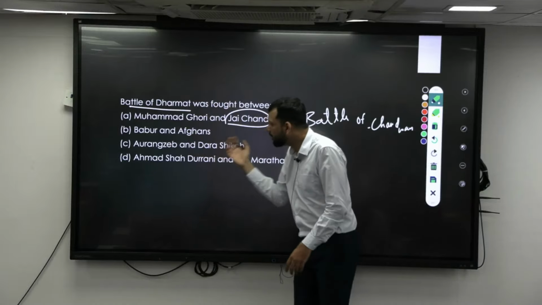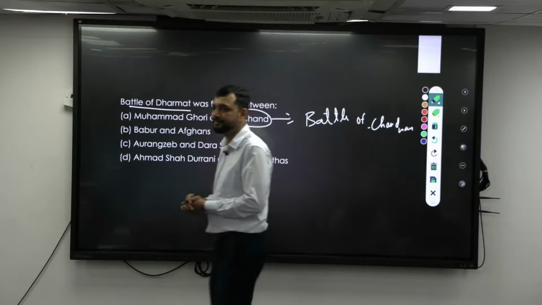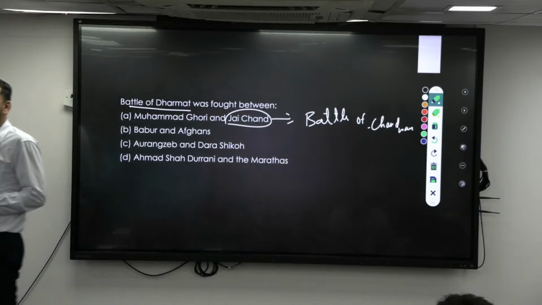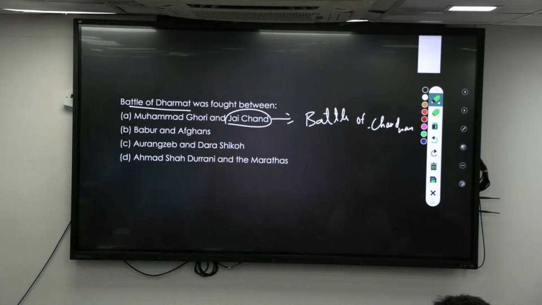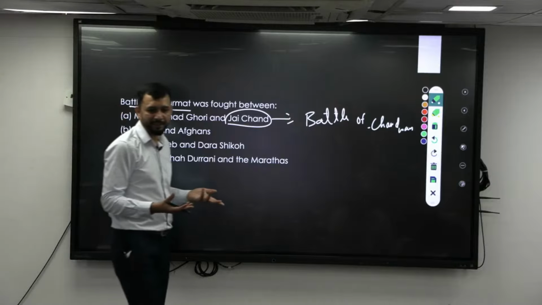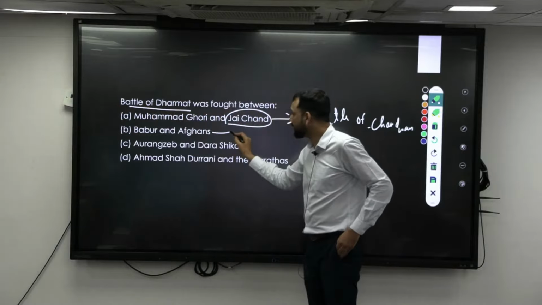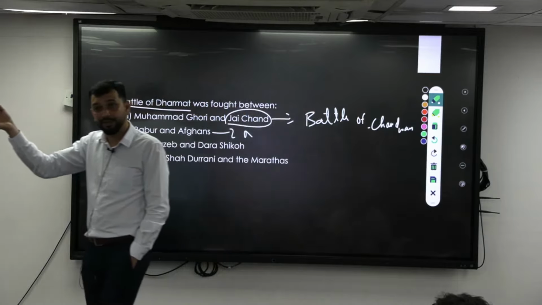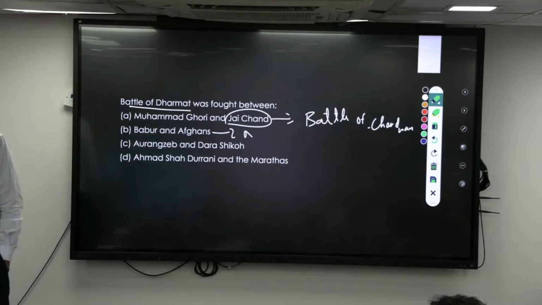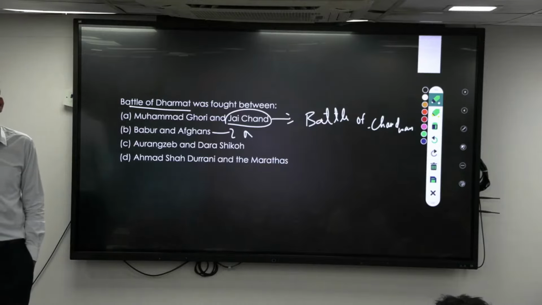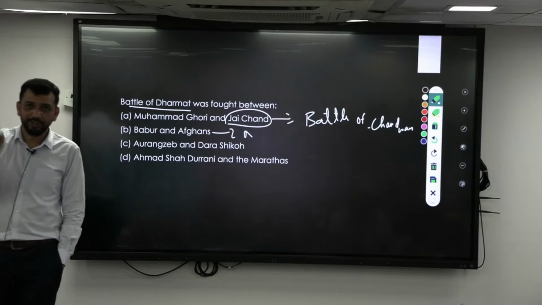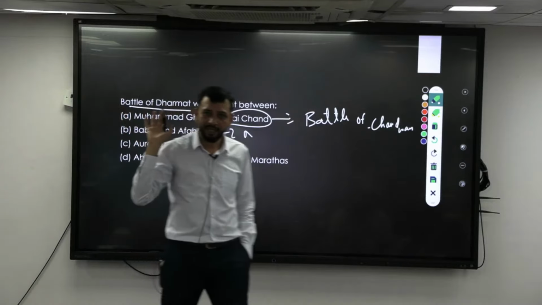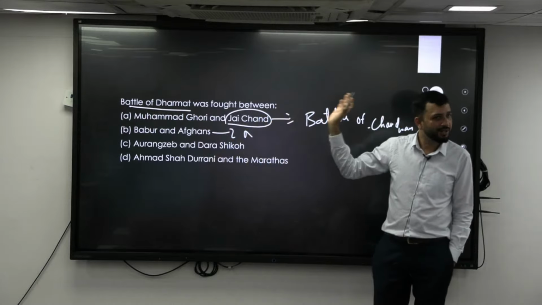Then Babur and Afghans. Babur defeated the Afghans in which battle? Who were the Afghan rulers? Lodi dynasty. So he defeated them in the First Battle of Panipat, right? Rather than Lodi they have given Afghans, so they are testing whether you know that the only Afghan rule in the Delhi Sultanate was the Lodi dynasty. This is all about connecting things and applying them in the exam. So that is the Battle of Panipat.